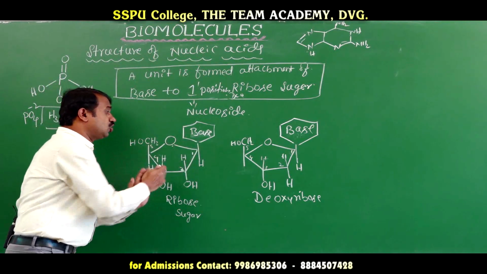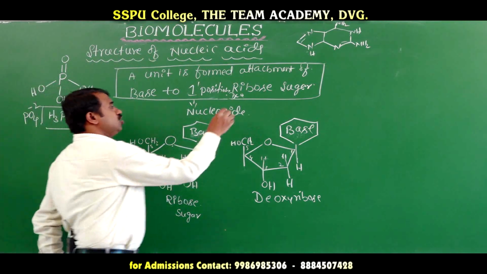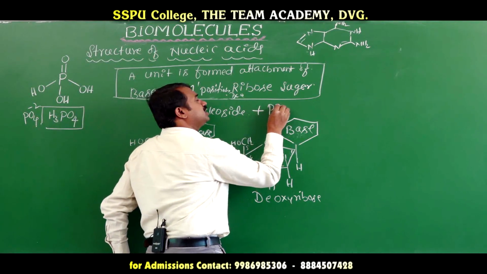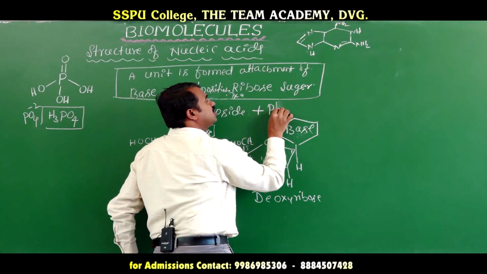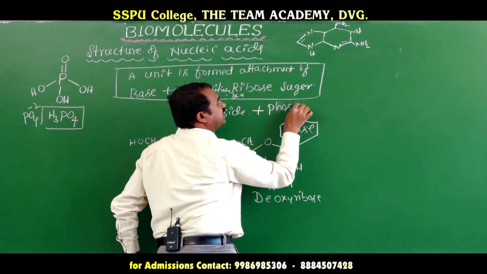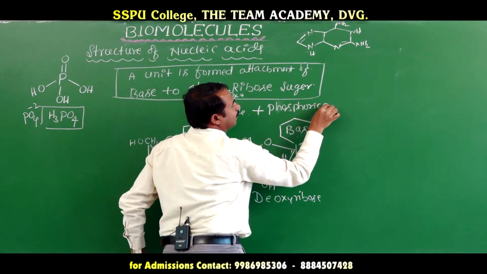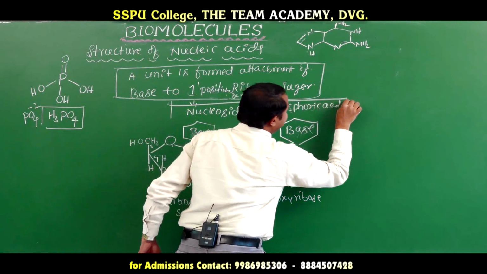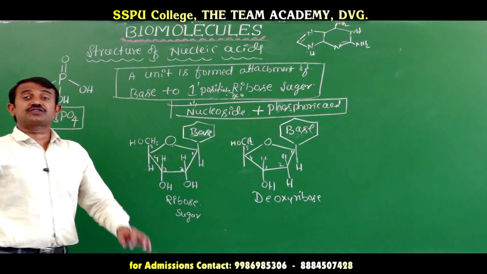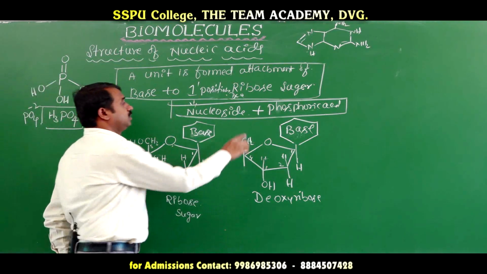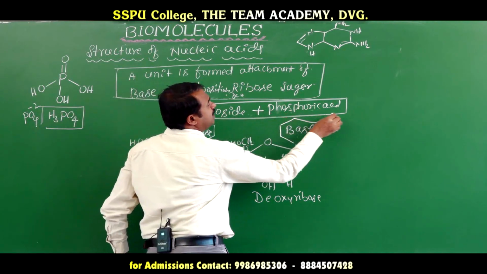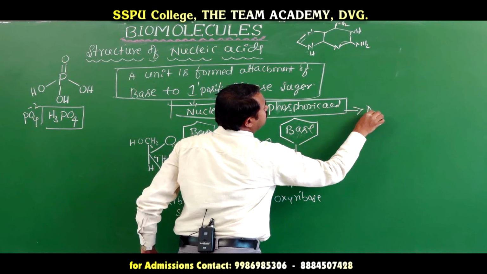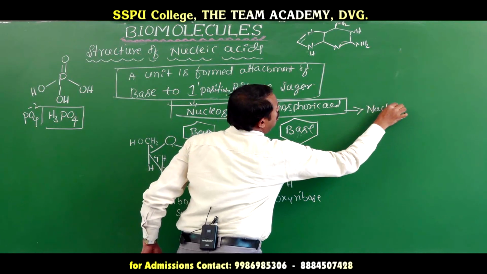First one is nucleoside. When the nucleoside is attached with phosphoric acid at the fifth position of carbon, it is called nucleotide.